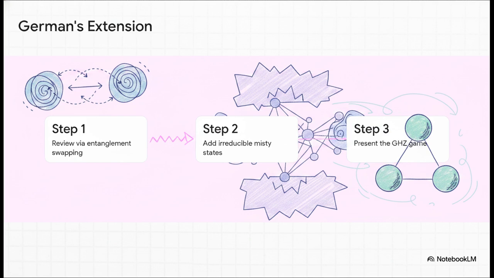Finally, German presents the famously complex GHZ game using this entirely new generalized setting. The GHZ game is this amazing multiplayer quantum thought experiment where players can win 100% of the time if they use quantum strategies, which is strictly mathematically impossible under classical physics. Proving the mechanics of the GHZ game using basic arithmetic and string rewriting, that is a staggering achievement. It absolutely proves this accessible framework can handle deeply complex multi-particle quantum scenarios.